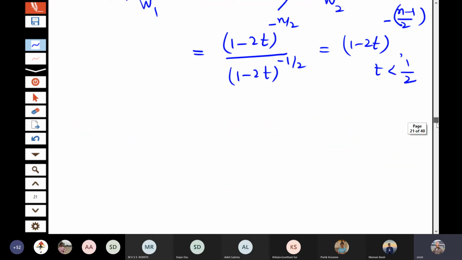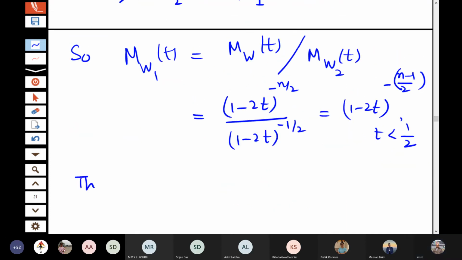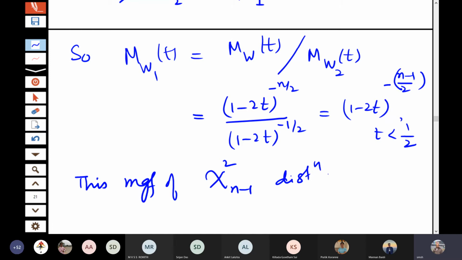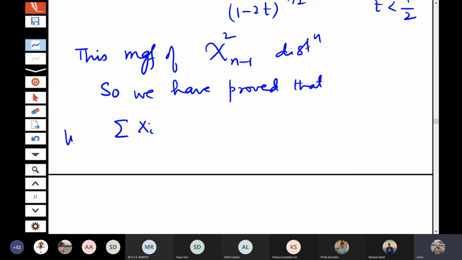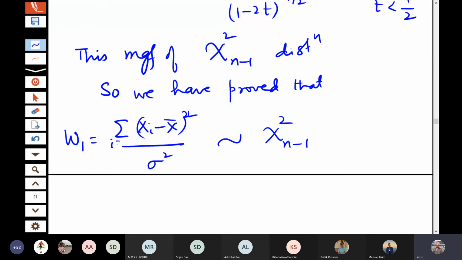This is the moment generating function of chi square n minus 1 distribution. So we have proved that sigma (xi minus x bar) square by sigma square, that is W1, follows chi square distribution on n minus 1 degrees of freedom.